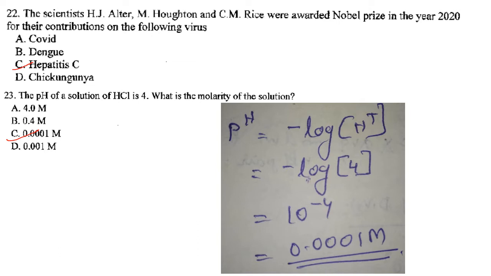Then next one, the pH of a solution is 4. HCl is 4. What is the molarity of the solution? So pH is equal to minus log concentration of H plus, that is 4. So 10 raised to minus 4 will be 0.001 molar. So answer is option C.